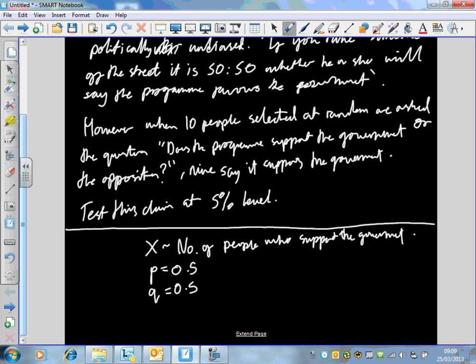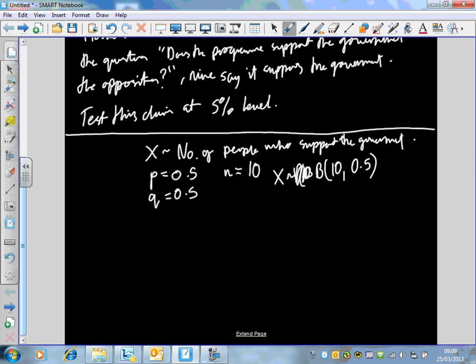Probability of someone saying the programme supports the government is 0.5, and therefore q is also equal to 0.5. What's n in this example? The sample size. Tom? 10. Sample size of 10. So X is modelled by a binomial distribution, binomial distribution 10 and 0.5. Okay, so there's our binomial distribution.